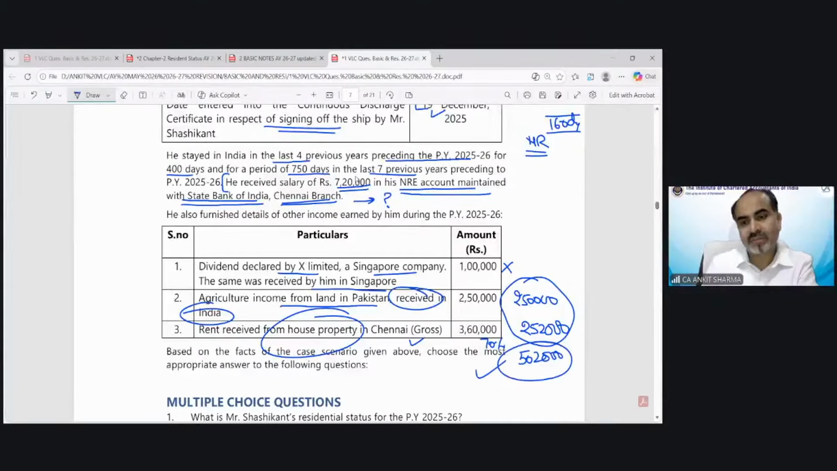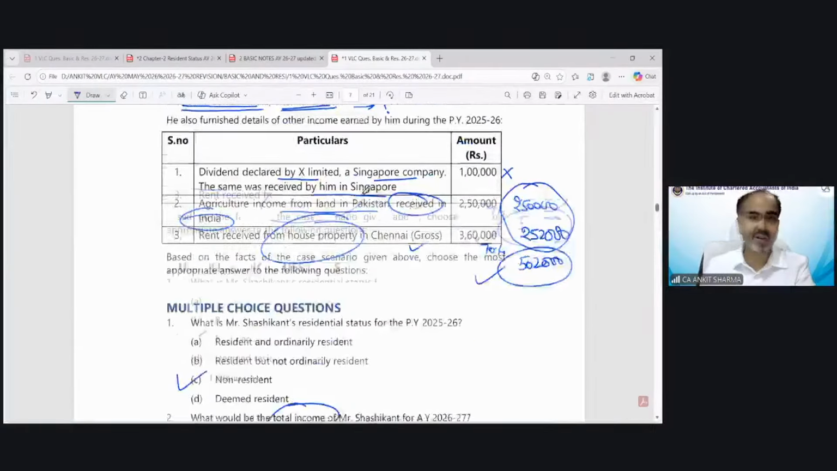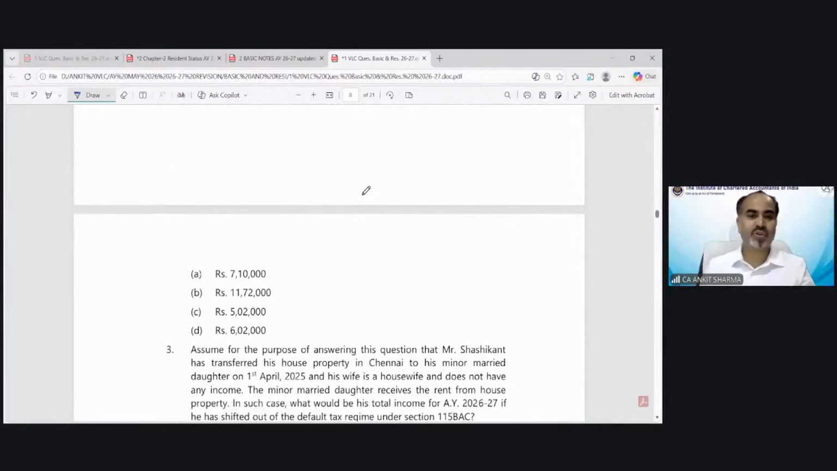5,02,000 rupees. Interesting point. So those who are not attending today's class and not going to watch this class on YouTube later, if this question is asked in the examination with this point, let me tell you, they are going to include this in the income and that could result in the wrong solution. So the correct answer is option number C.